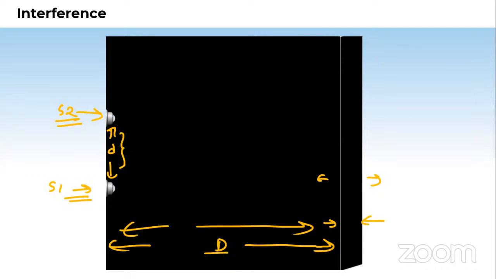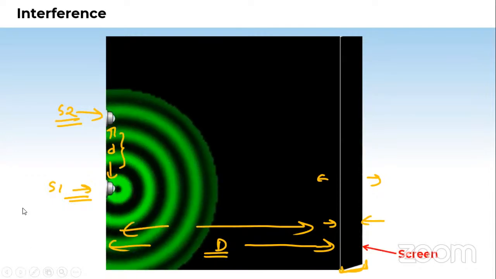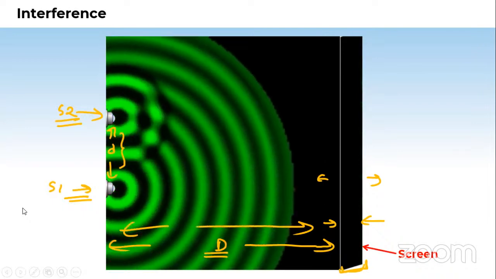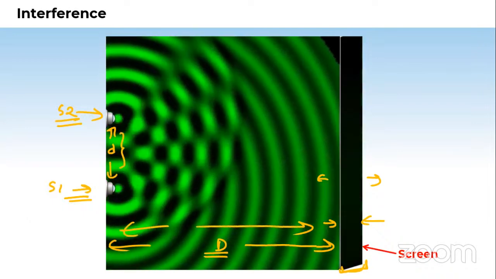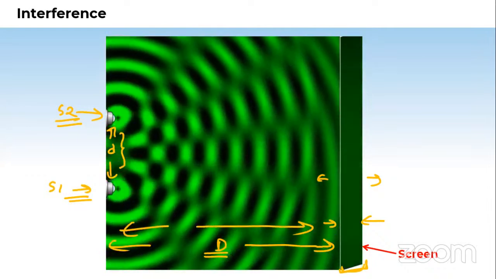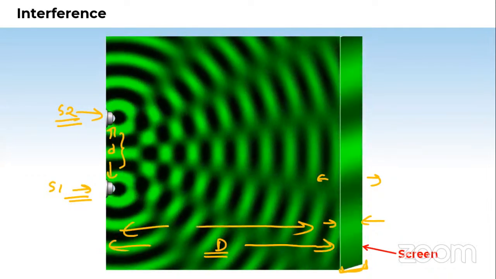and the screen is kept from these sources at a distance capital D here. This complete is nothing but the screen. Okay, so if I switch it on, we can understand. This is a screen here. When these two sources are switched on, after a few seconds you can see the pattern is made.